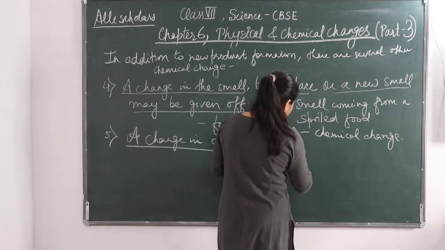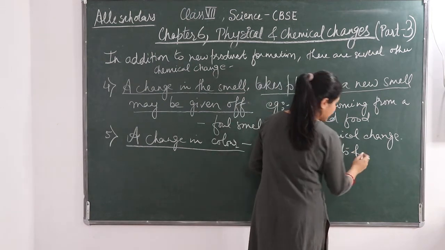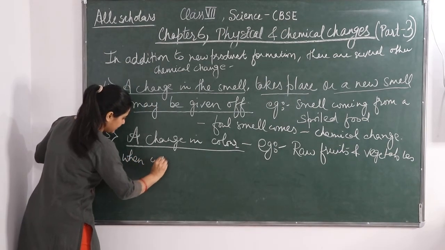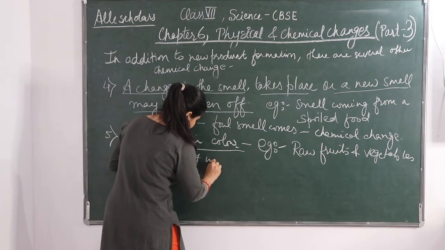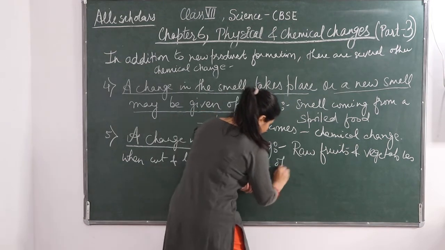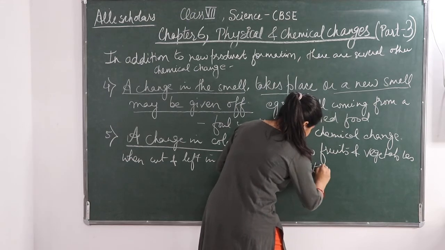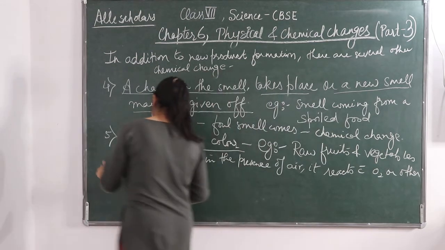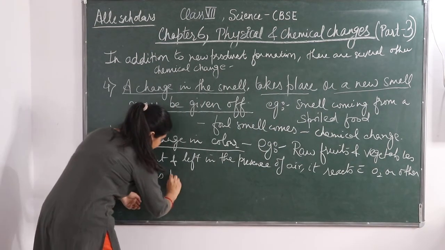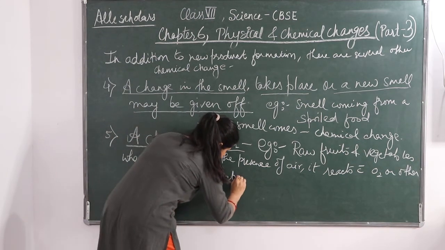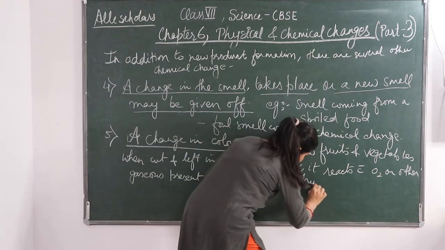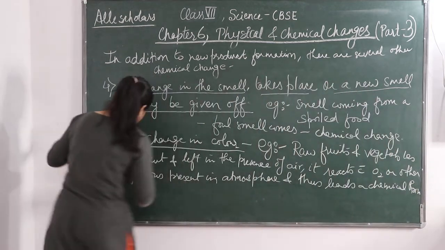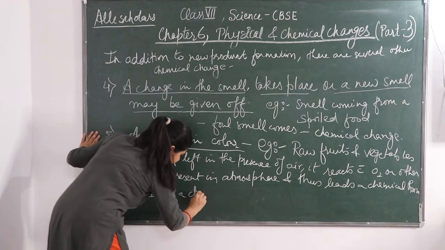Examples are raw fruits and even vegetables, when cut and left in the presence of air, it reacts with oxygen or other gases present in the atmosphere, and thus leads to a chemical reaction, which is basically what is called a chemical change.